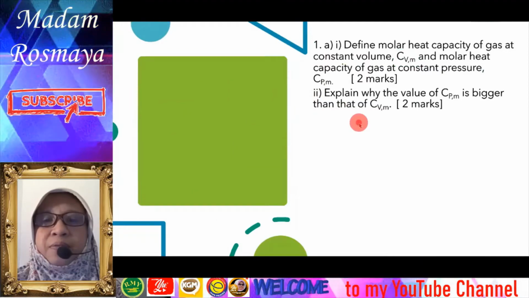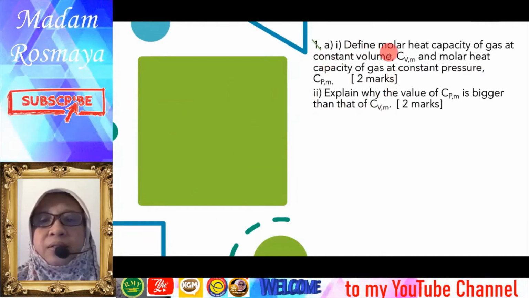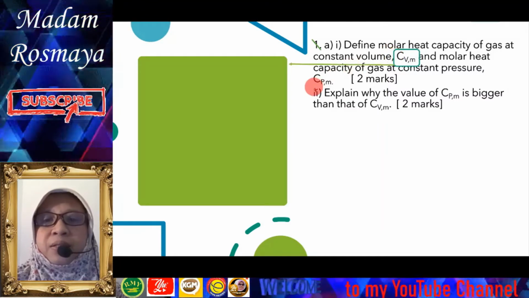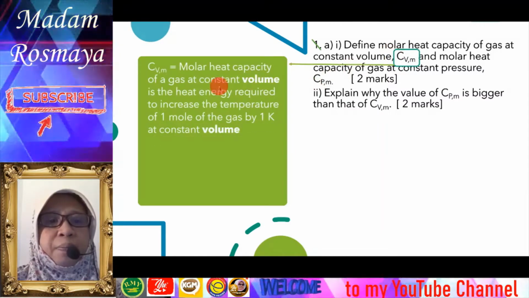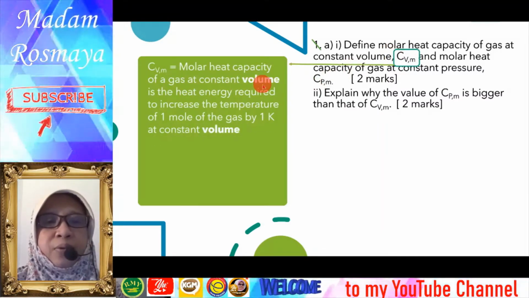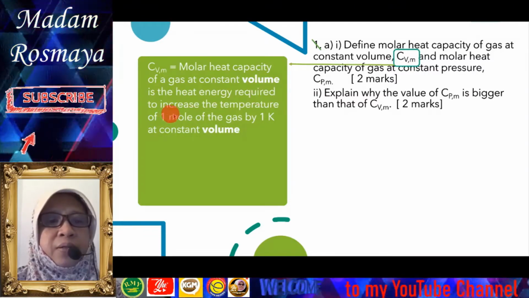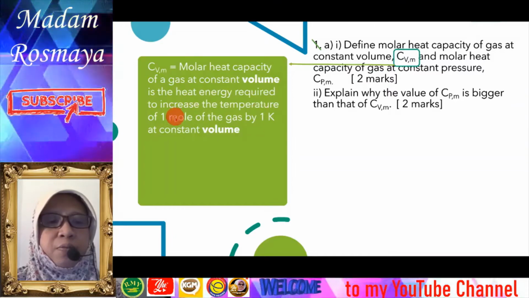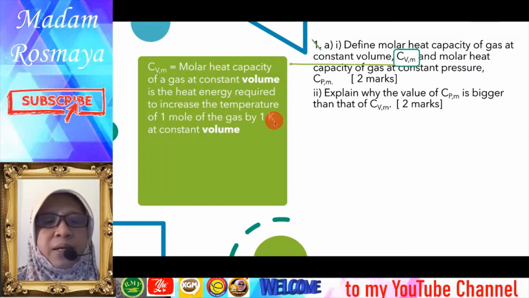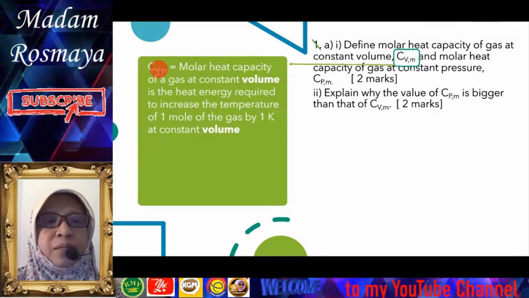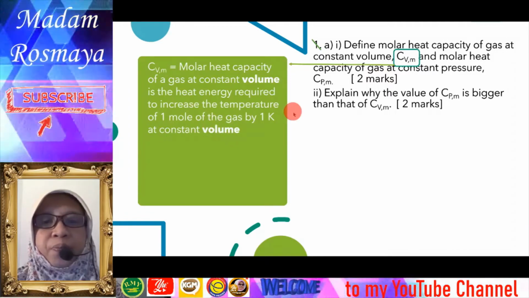Okay, so the definition of CVM first. CVM is the molar heat capacity of a gas at constant volume. It is defined as the heat energy required to increase the temperature of 1 mole of the gas by 1 Kelvin at constant volume. So the V means constant volume.